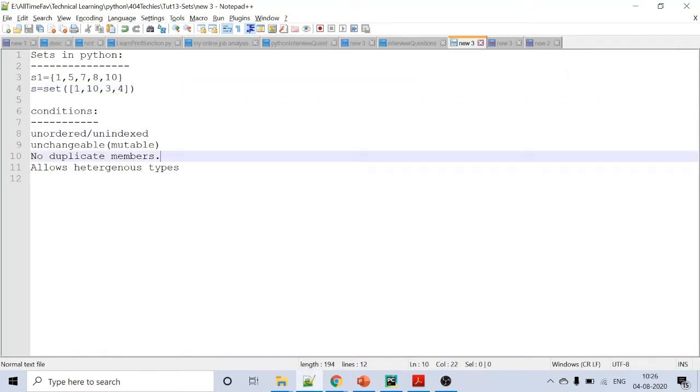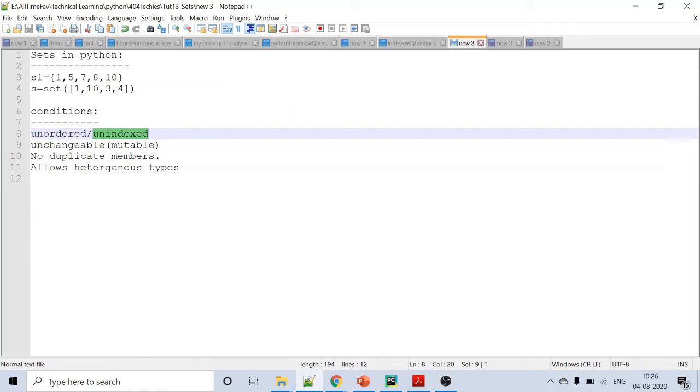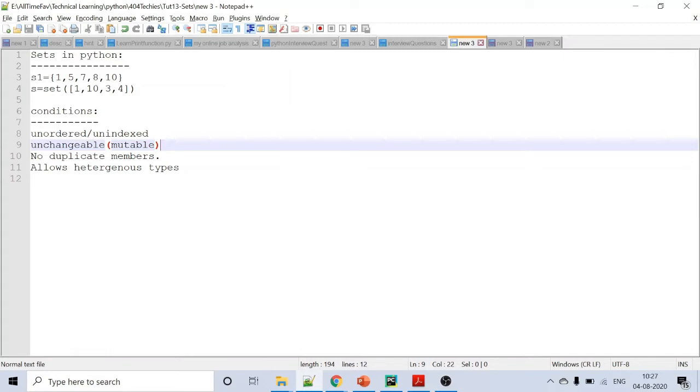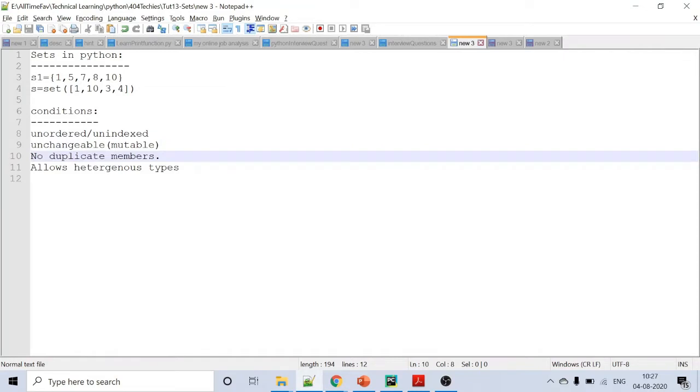We need to keep a few things in mind while creating sets in Python. The first and foremost thing is the data are not indexed. You cannot retrieve the data elements inside the set using an index because data will not be in sequence positions in a set. The second thing is the data are immutable in a set. That is, you cannot change the data in a set. Like a tuple, you cannot change any of the data elements. The third thing is a set will not allow duplicate members. So all the elements in the set should be unique. You cannot repeat an element in a set.